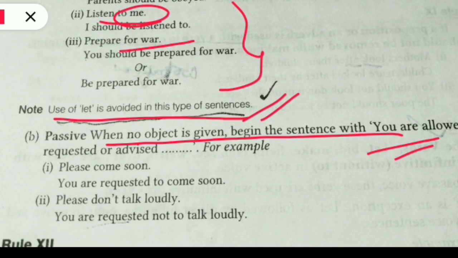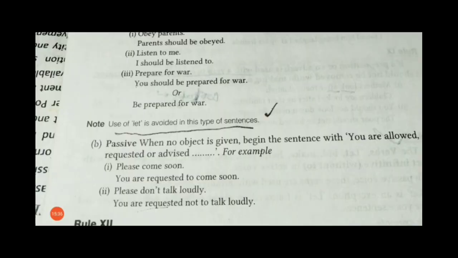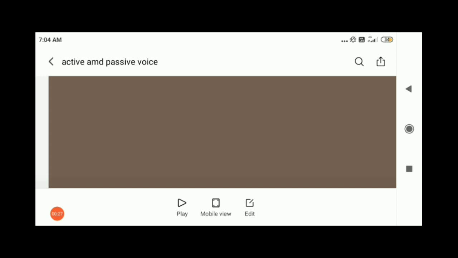In this type of sentence, that is a request, permission and advice. So, please come soon. See the example here. You need to start with you are allowed or you are requested to come soon. So please come soon becomes a request here, so obviously we will use you are requested to come soon. Please don't talk loudly. You are requested not to talk loudly.